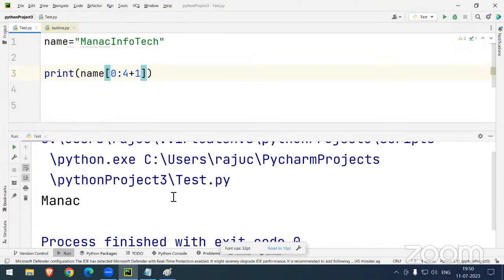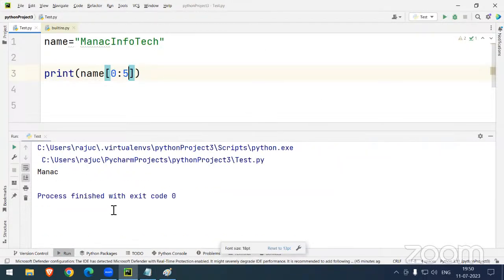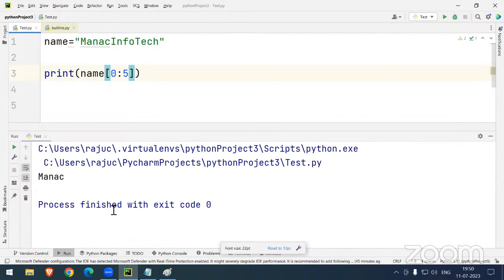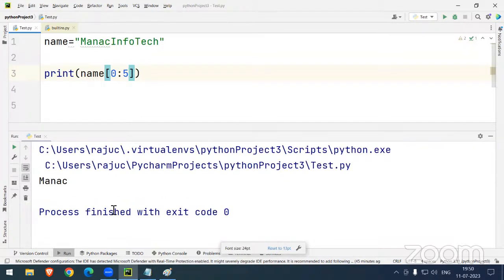But nowadays, people are not interested in writing the +1 concept. Directly they are writing the 5, sir. Clear? Sir, are you able to see the MANAC very clearly? MANAC. Yes, sir.